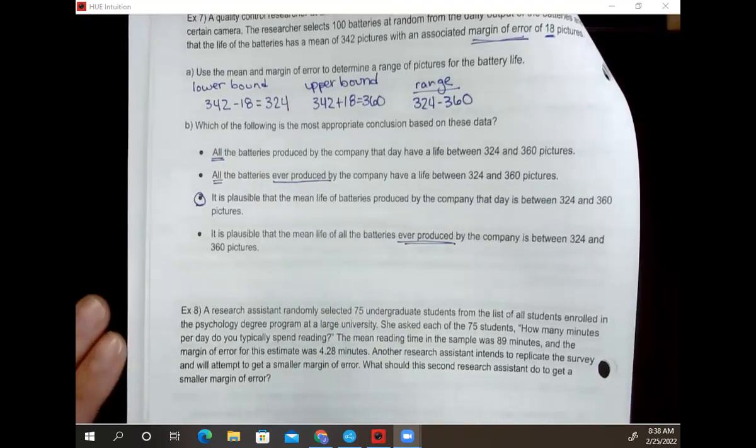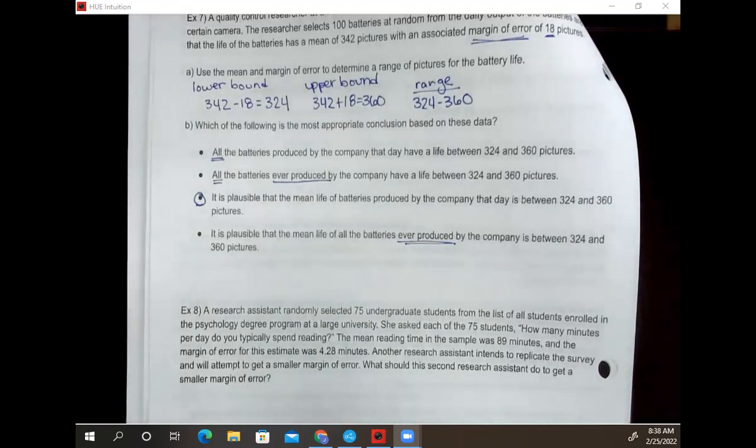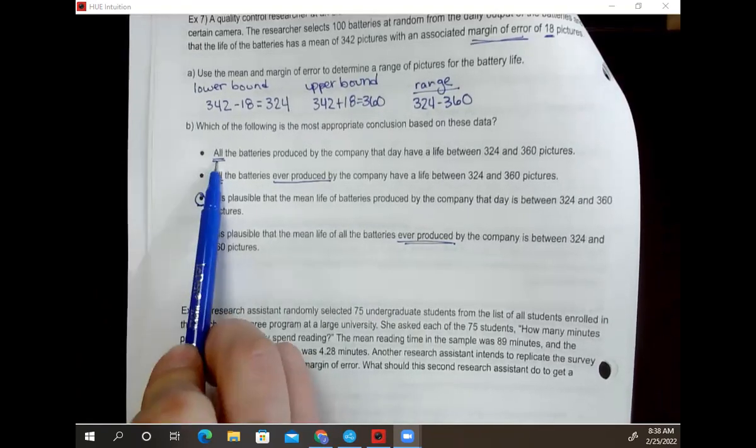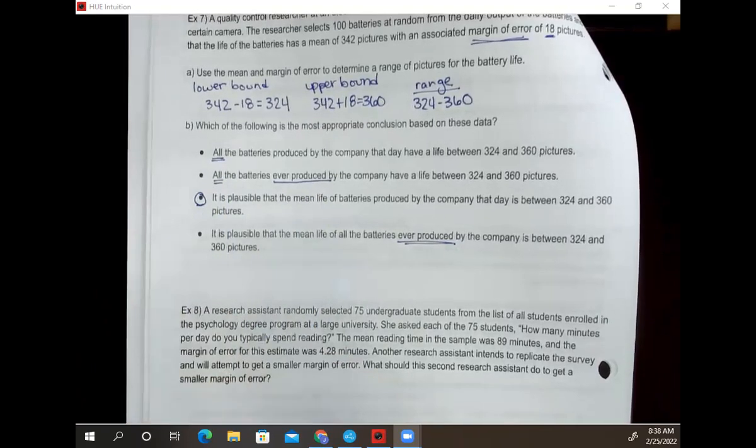So remember, when I'm evaluating inferences, I have to make sure that I'm specifying what my sample was, what age of kids did I survey or interview or experiment with, how many batteries did I select, what day did I select the batteries. Make sure that I'm specific with my sample, make sure that I'm not overgeneralizing, okay, and make sure that I'm not saying that one thing causes another.